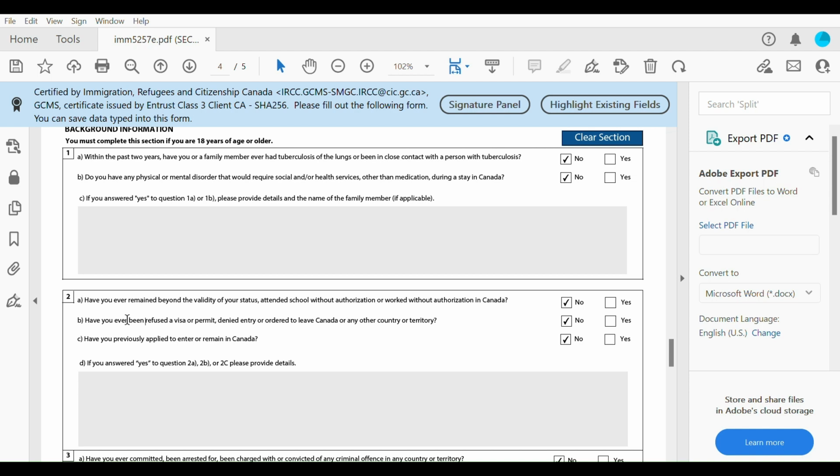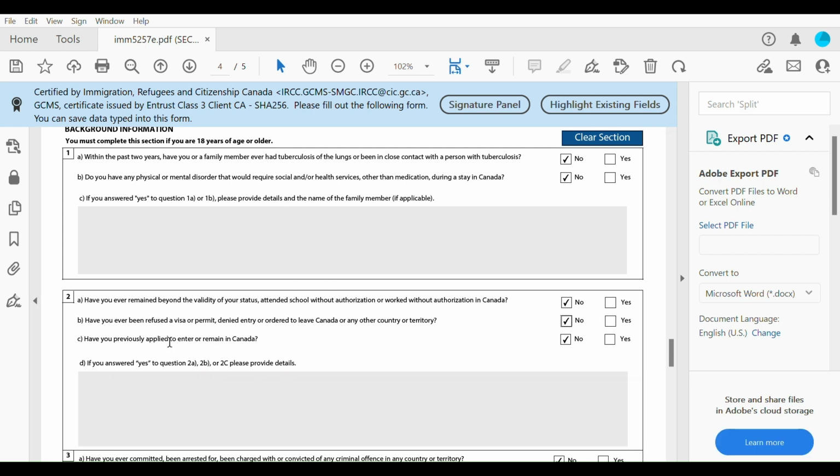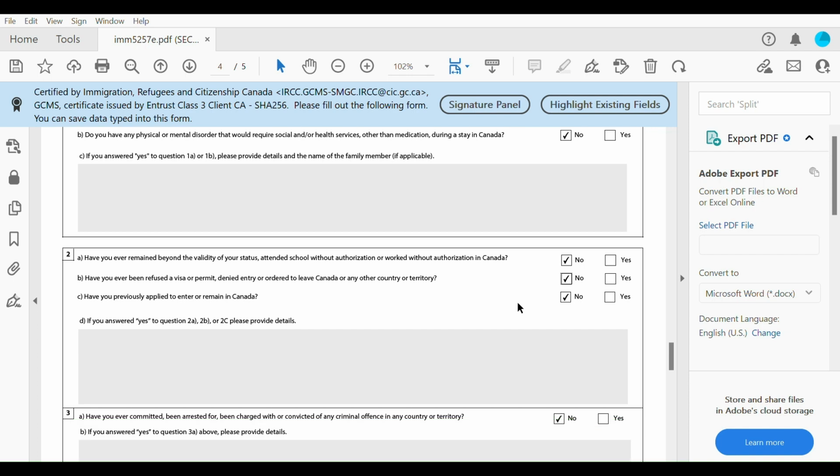So if you have been refused a visa or permit, if you've been denied entry or ordered to leave Canada or any other country, then, my dear, put yes. Then explain what happened. Okay? If that wasn't your case, put no. Have you previously applied to enter or remain in Canada? If you have before, please select the appropriate answer.